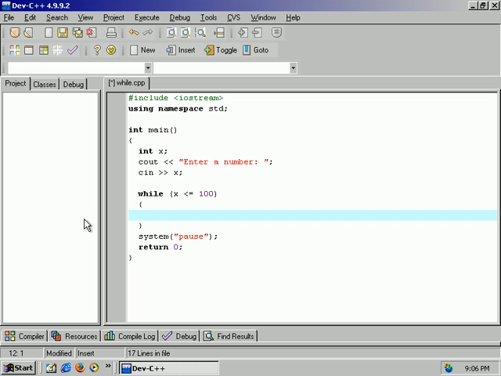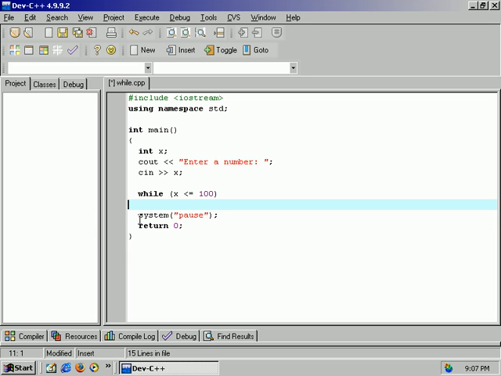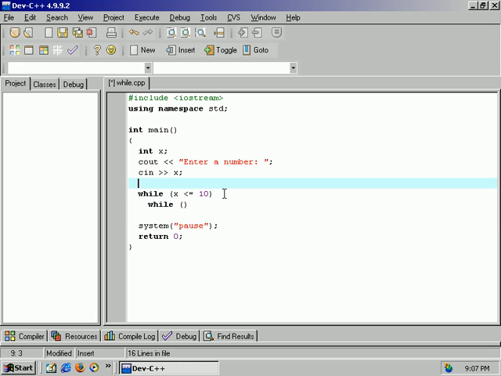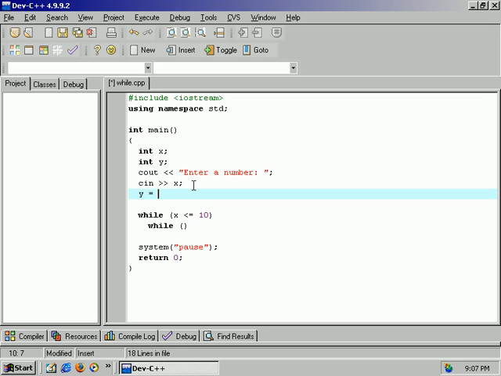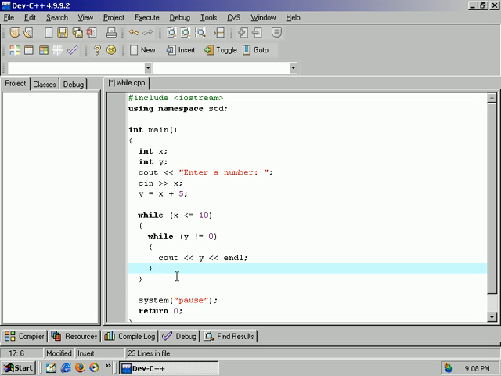Let's just do something real fast. While x is less than 10, and then we'll do another while. Let's make a y value. We could just say int y. Y is equal to, we don't have to have them enter y. We could just say y equals x plus 5. So we're taking the value they put in and adding 5 to it. So while y is not equal to 0, cout y. And as we already discussed, I don't need to have this block.